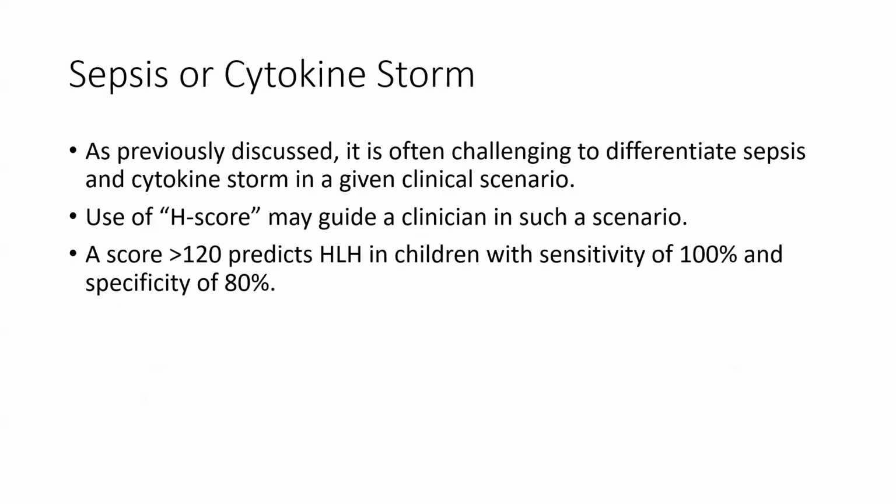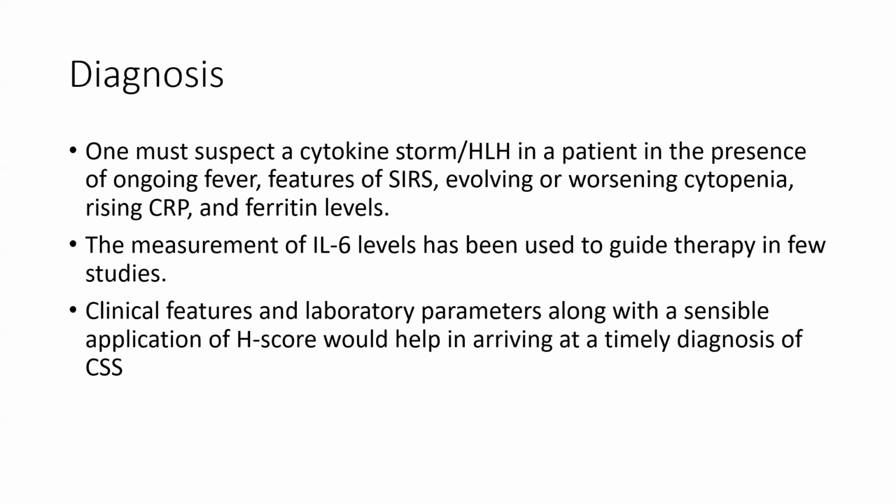As previously discussed, it is often challenging to differentiate sepsis and cytokine storm in a given clinical scenario. The use of the H score may guide the clinician in such a scenario. A score of more than 120 predicts HLH in children with a sensitivity of 100% and specificity of 80%.